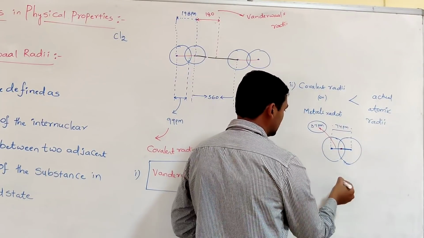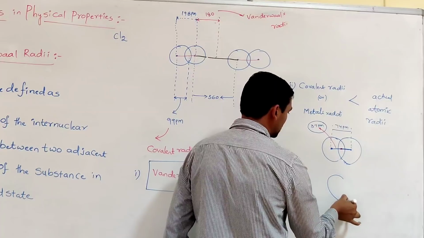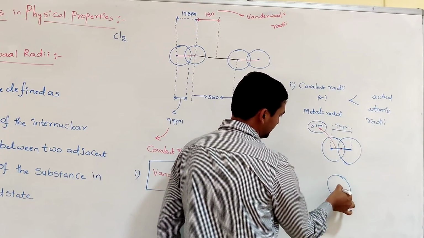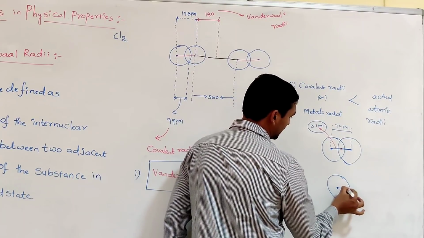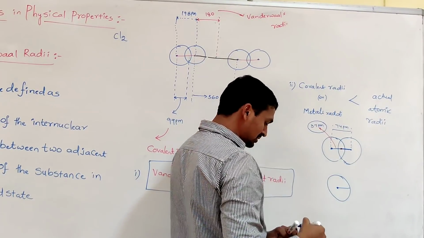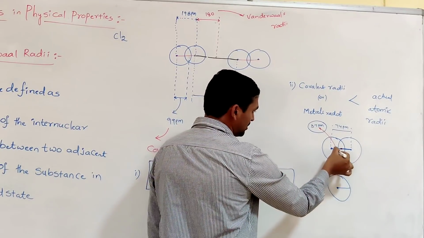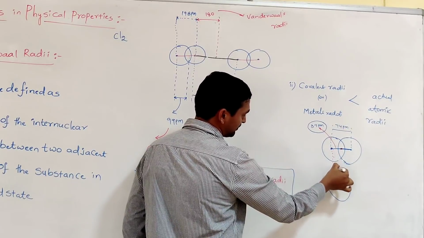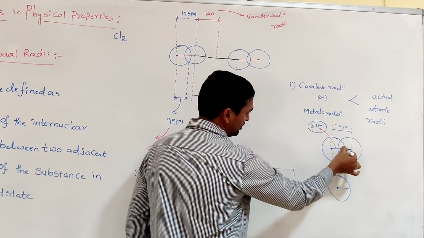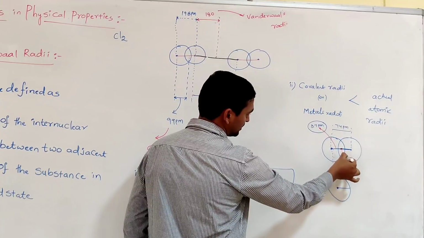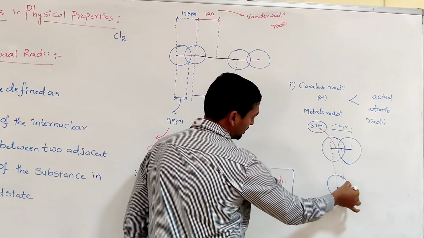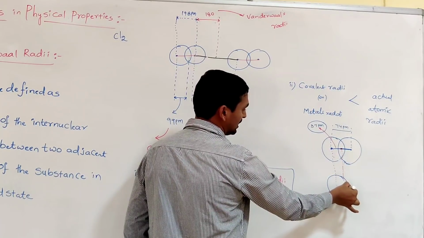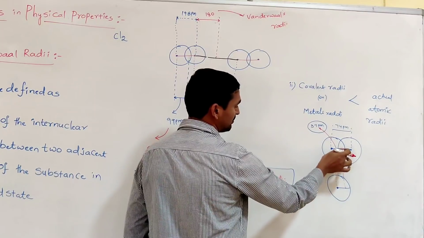Now you can see that in both the cases the nuclei are present at the same position, but the electron cloud boundaries differ. In the combined stage, you are calculating the distance only up to here.